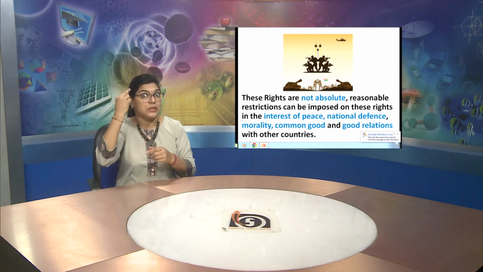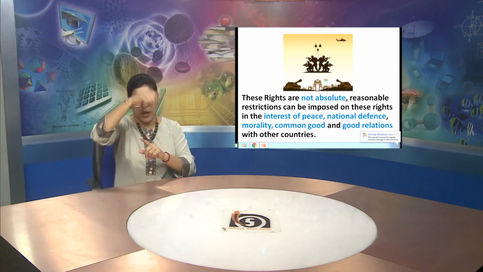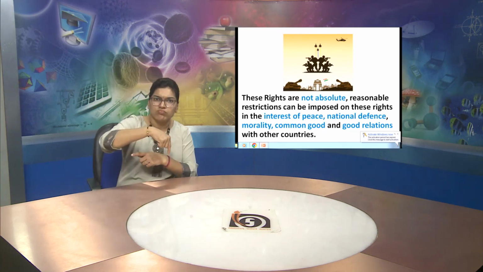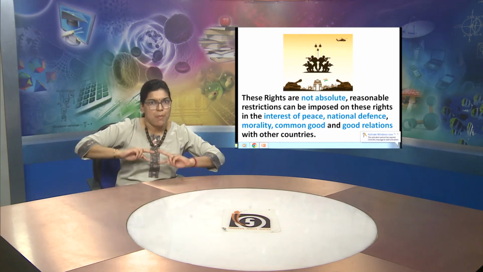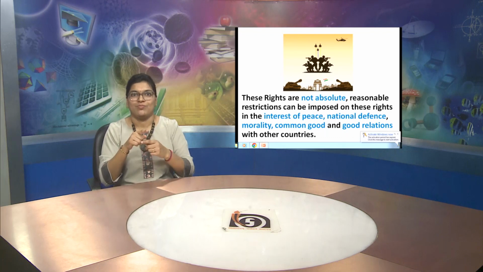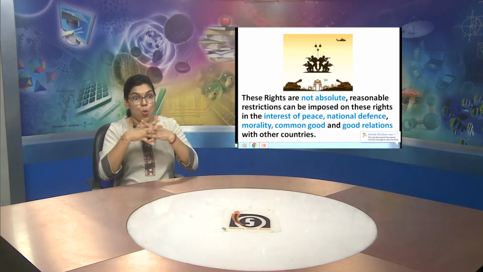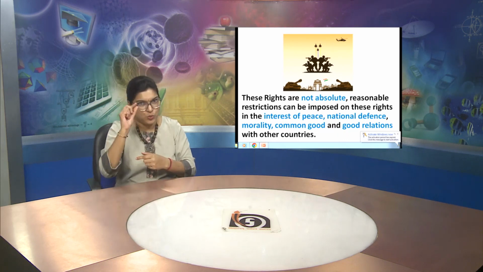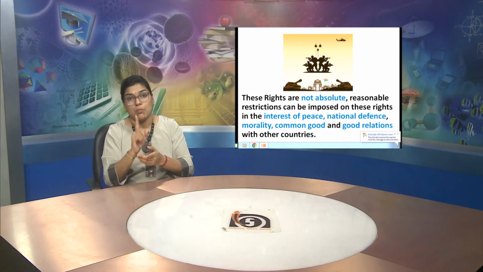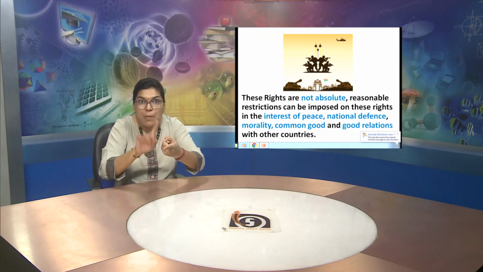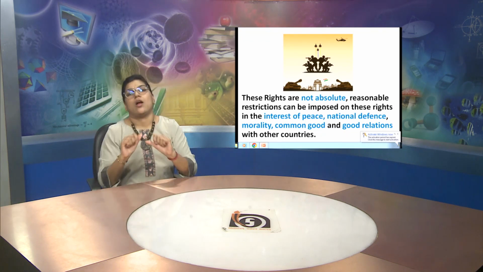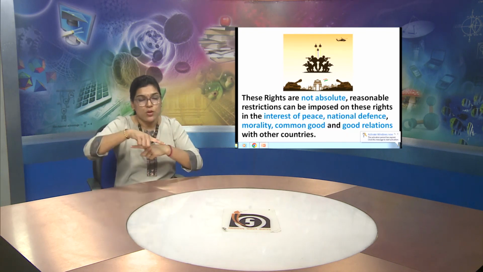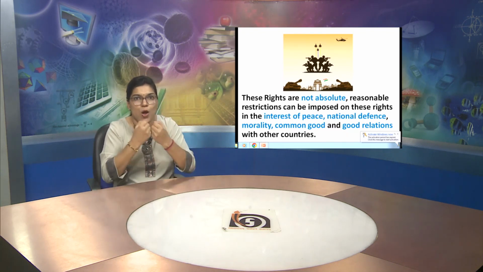So, these rights are not absolute, and some reasonable restrictions can be imposed because of some logical reason for the safety of the state. There are basically 6 fundamental rights, but in case of emergency, in case of need, some modifications or restrictions can be imposed.